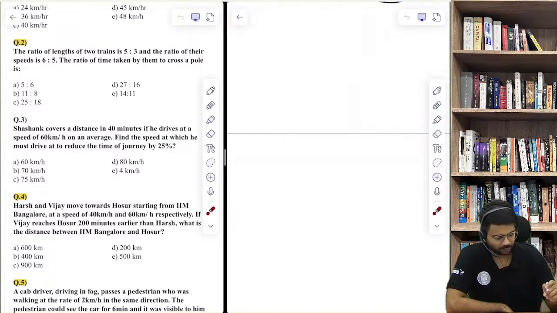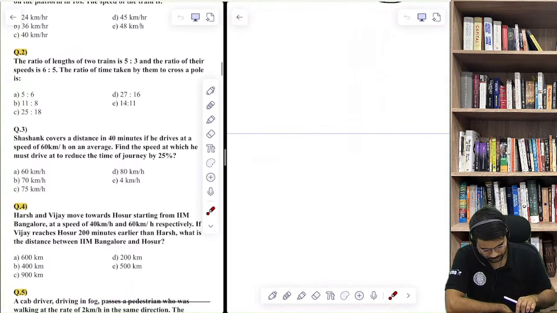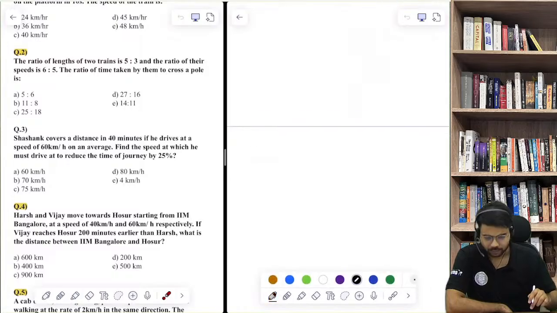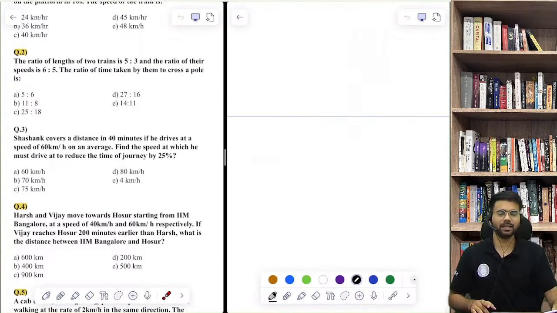Starting with question number 2, time, speed and distance, and boats and streams. We'll be covering both of them. As I've told you, you can put a timer at your end. Put a 3 minute timer at your end, and try to do the questions within that time span.